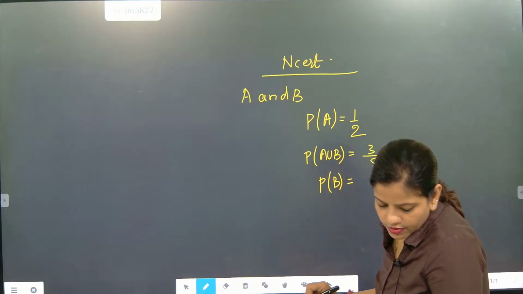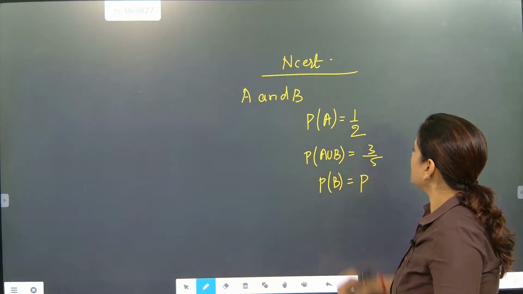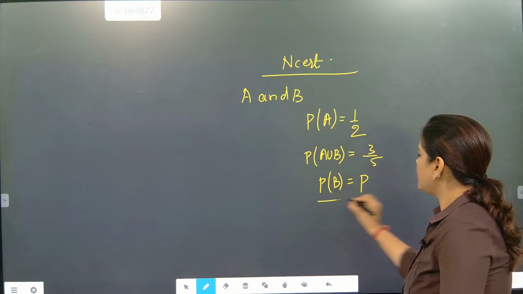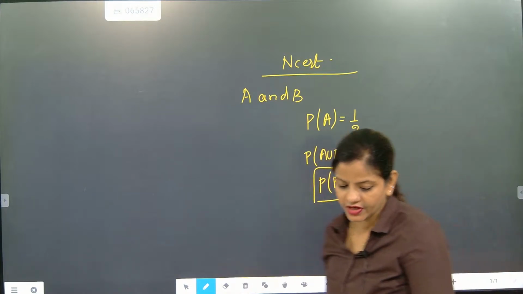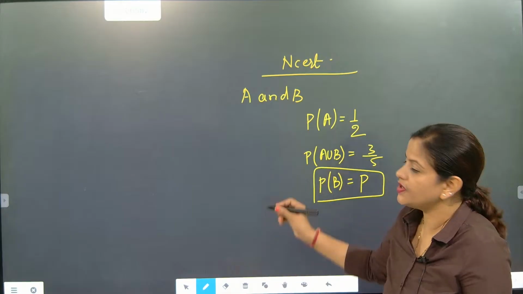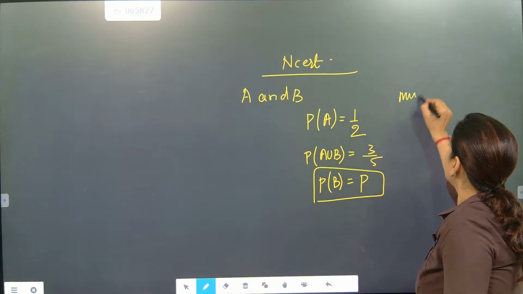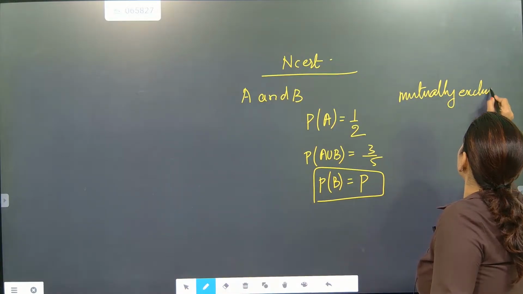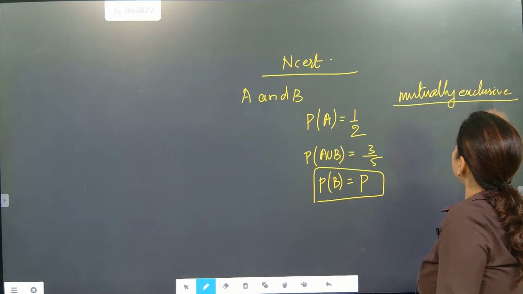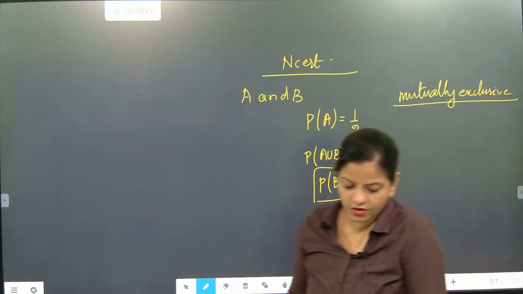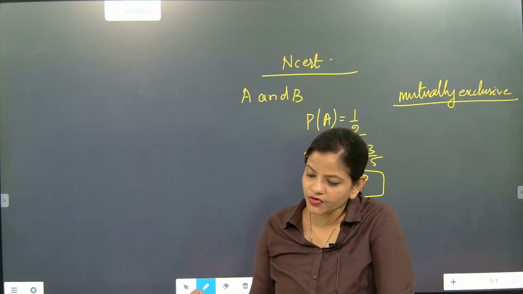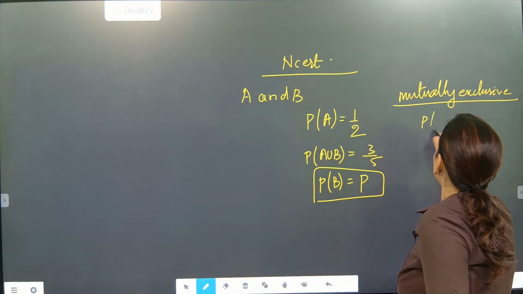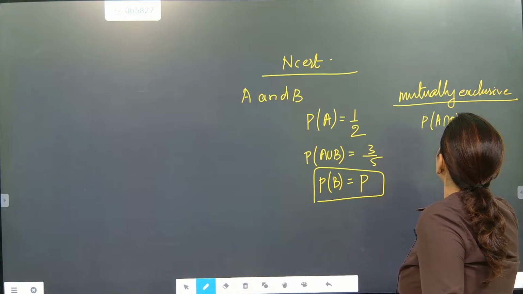Now P of B is equal to P. How are you going to find P? Just like the last question I have done. So the first case is mutually exclusive. What is the meaning of mutually exclusive? It means the intersection part will not be there. In terms of mutually exclusive, the intersection part will not be there, so P of A intersection B will become 0.